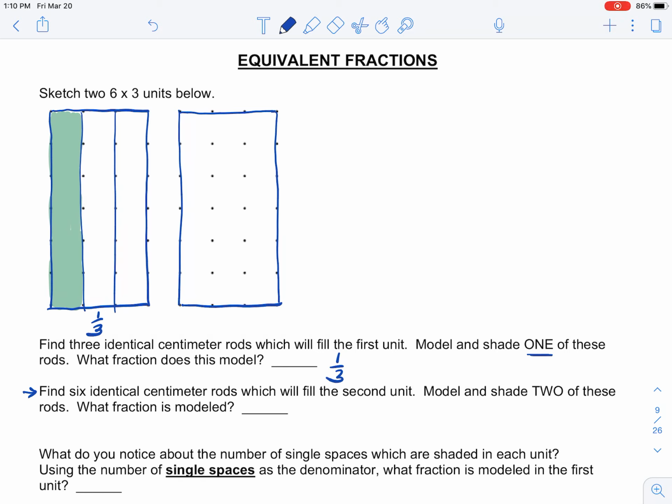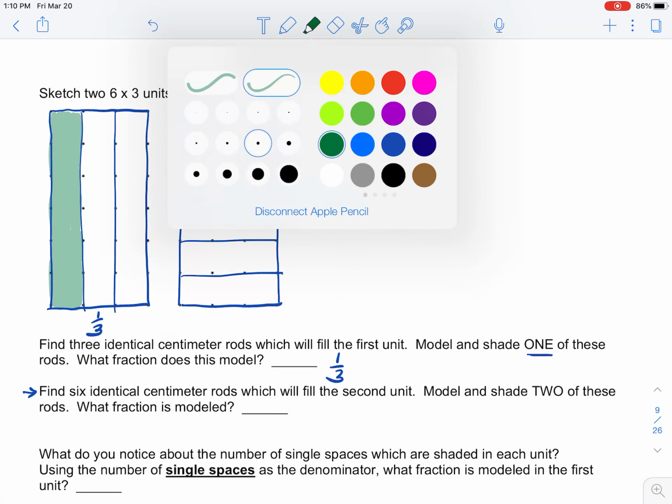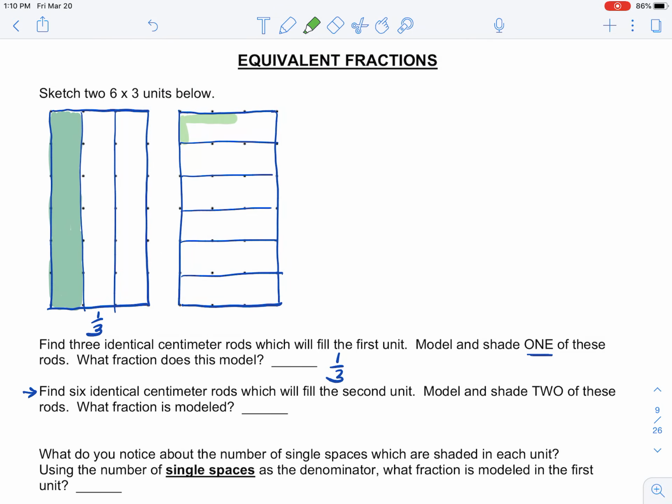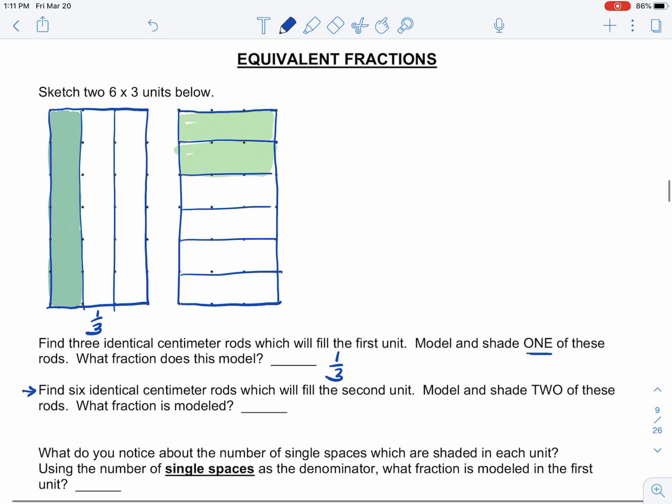The next thing I'm asked to do is find six identical centimeter rods. Well, I need to divide this into 6, and I have 6 rows, so I can easily divide this into 6. And I'm going to shade 2 of those. I'll pick a different color, a light green, and shade 2 of those. And this is picturing 2/6.